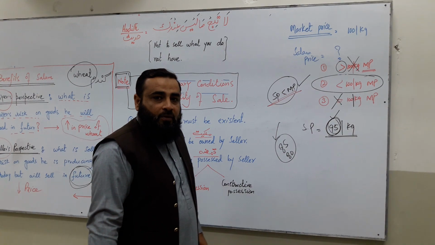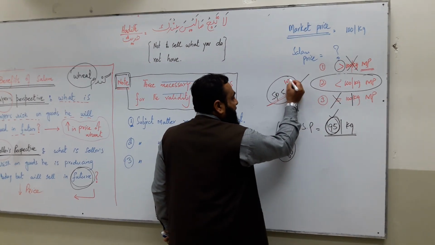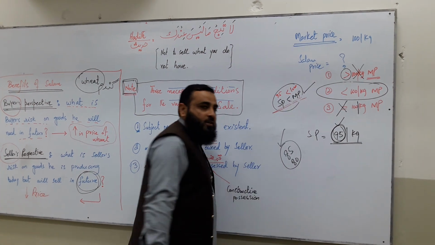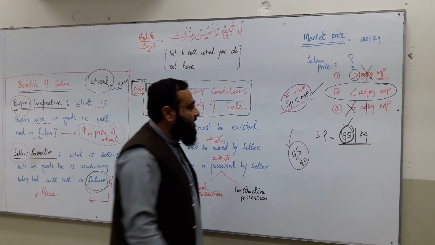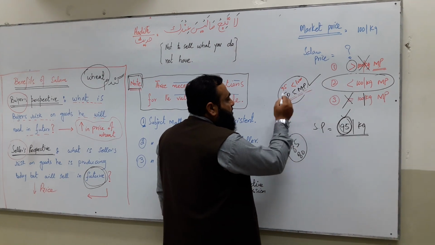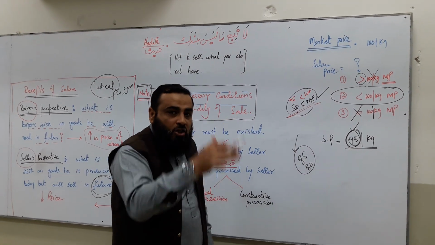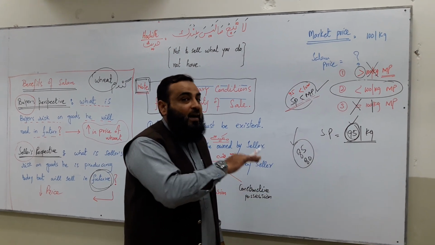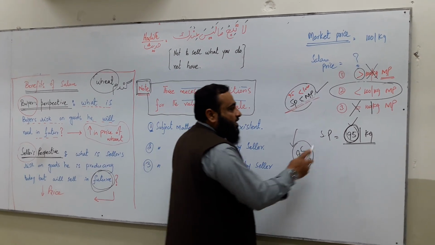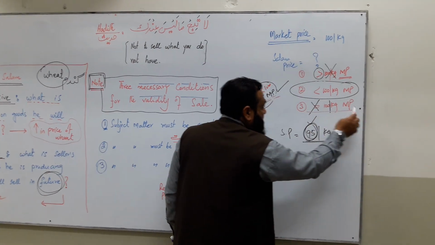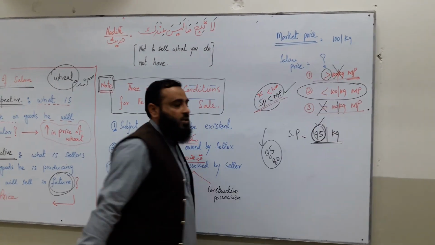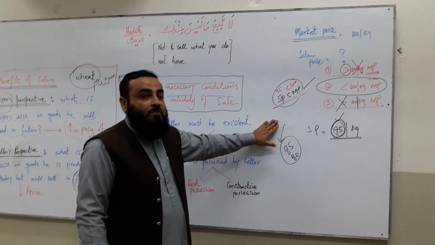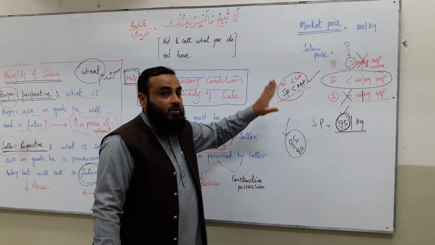So if the market price is 100, the buyer will say I will give you 90 rupee, 95 rupee. That is the reason it is said that the Salam price remains below the market price, because the buyer does not give his consent on the other possibilities; he denies. So the Salam price remains below the market price.